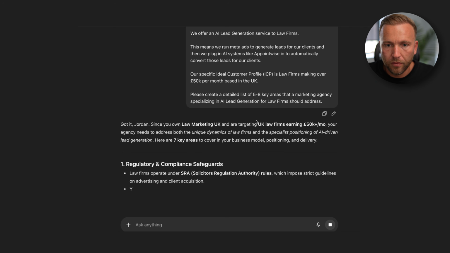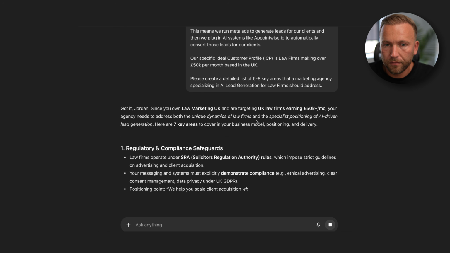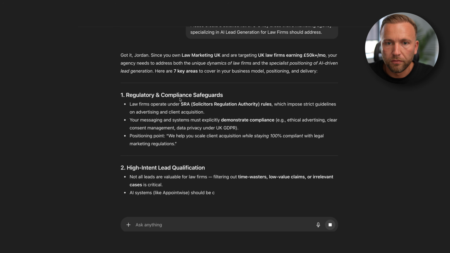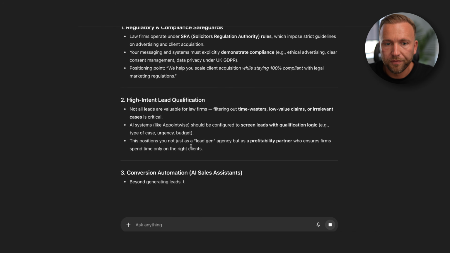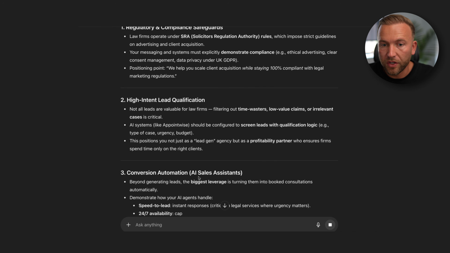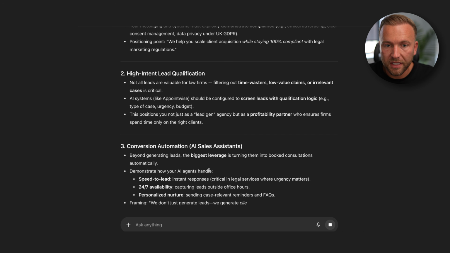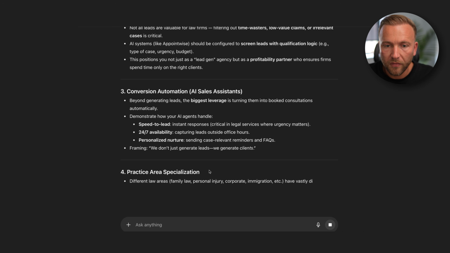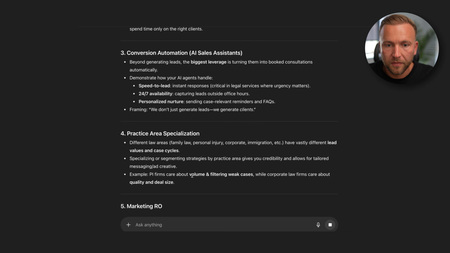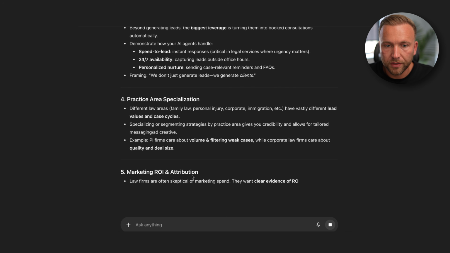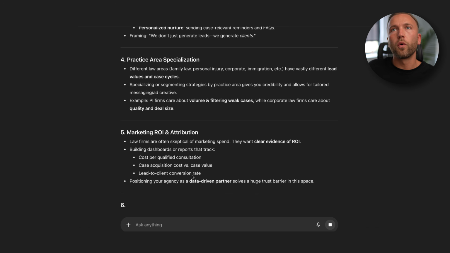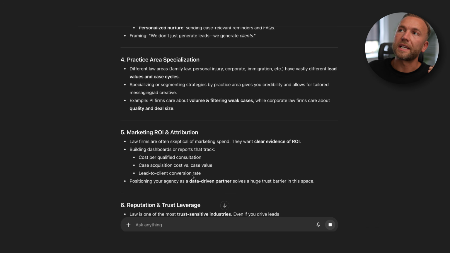Great. So regulatory and compliance safeguards, high intent lead qualification, conversion automation, so AI sales assistance, practice area specialization, nice, marketing ROI and attribution. So these are essentially all of the concerns or the areas that people may question when it comes to thinking